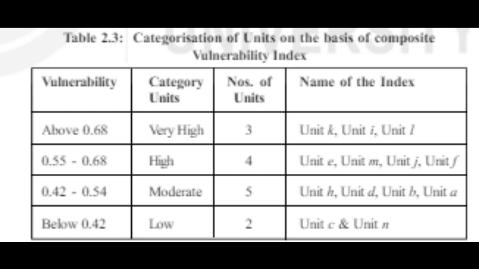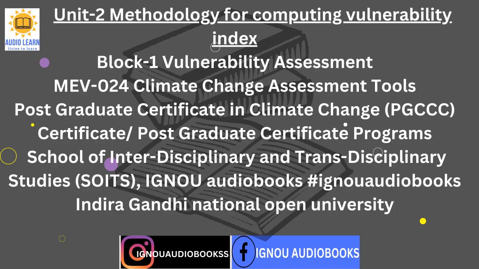Step 2. Calculation of aggregate components value in exposure, sensitivity, and adaptive capacity. There are two methods for assigning the weight of the indicators in the composite index. The first is the equal weight method, wherein each indicator contributes equally in the index, whereas the other is the unequal weight method. In this method, the weight is assigned to the indicators using multivariate techniques like principal component analysis or cluster analysis.